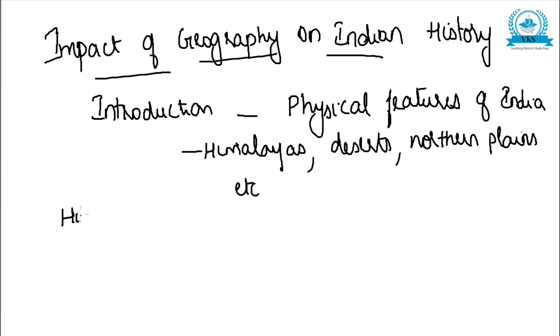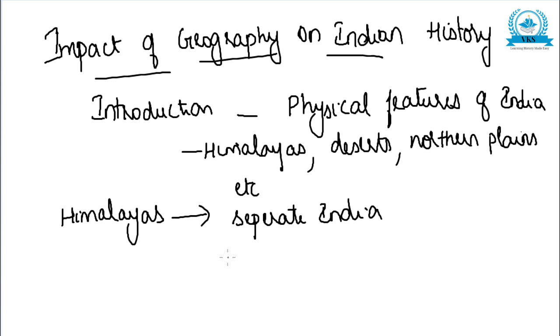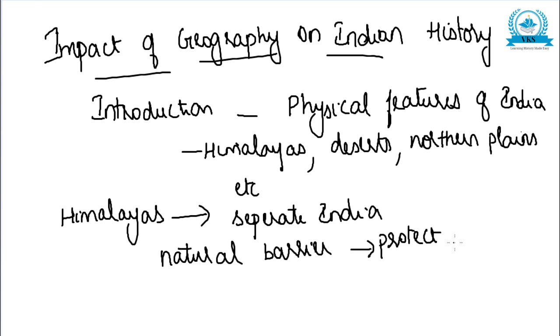Then we will directly move on to the first point in the answer, that is, how Himalayas have impacted Indian history. So the first point we can write is Himalayas separate India from rest of Asia. Then it forms a natural barrier, and this natural barrier protects India from invaders and the cold wind coming from the north.